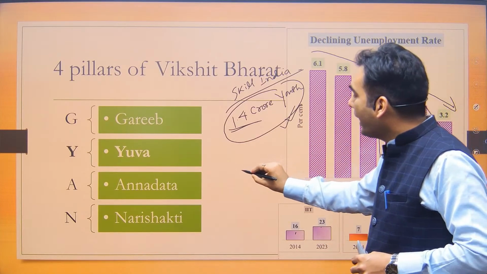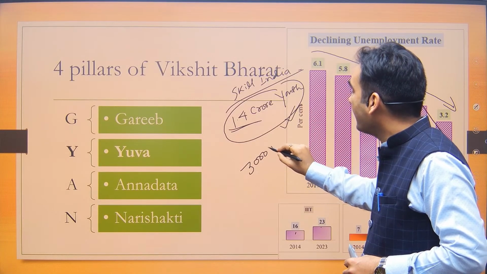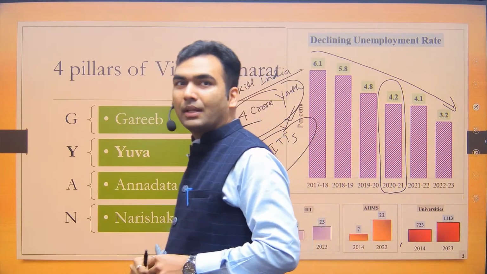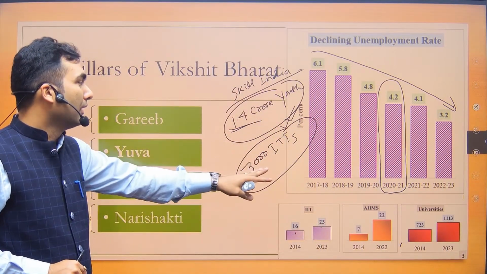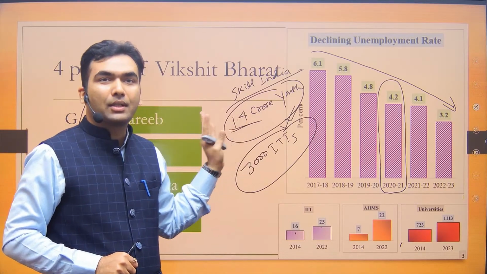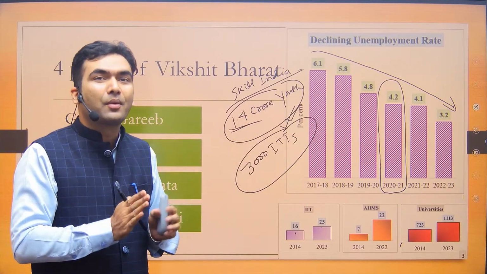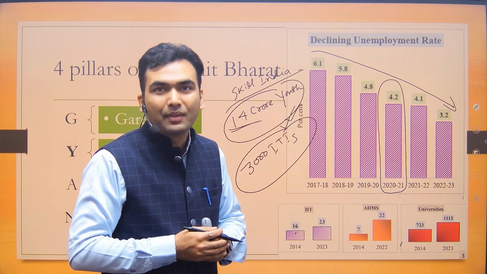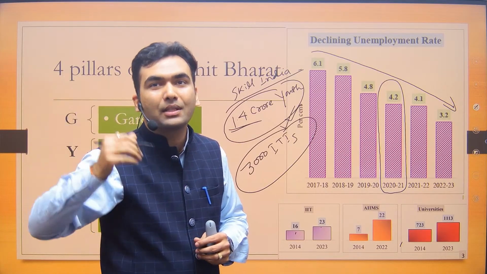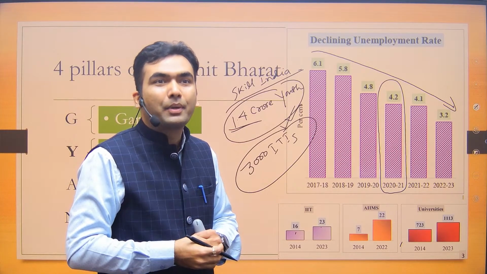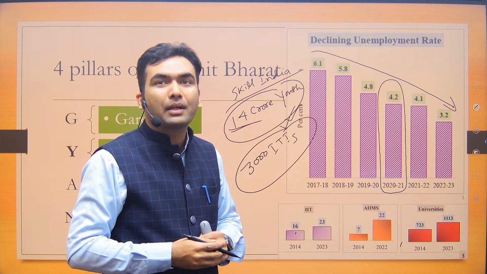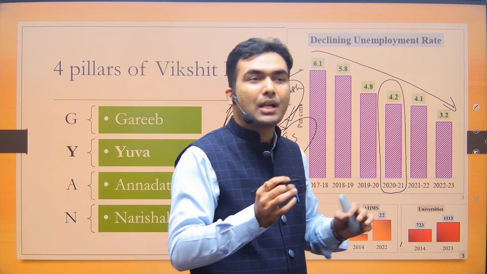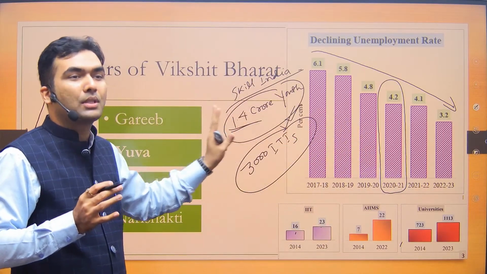The government is also saying that we have established 3000 ITIs. So, agar koi skill pe question hai, first you will write the positive things, that yes, Skill India has done this much skilling, 3000 ITIs have been established and all those things, and then you will write, but overall we are still very far behind other countries. Only 5% are formally skilled, as compared to, say, South Korea, where 96% are formally skilled, or China, USA and other developed countries, all having 60+% of youth formally skilled. So this is how you will write the answer. Now you have data for both sides of the argument.